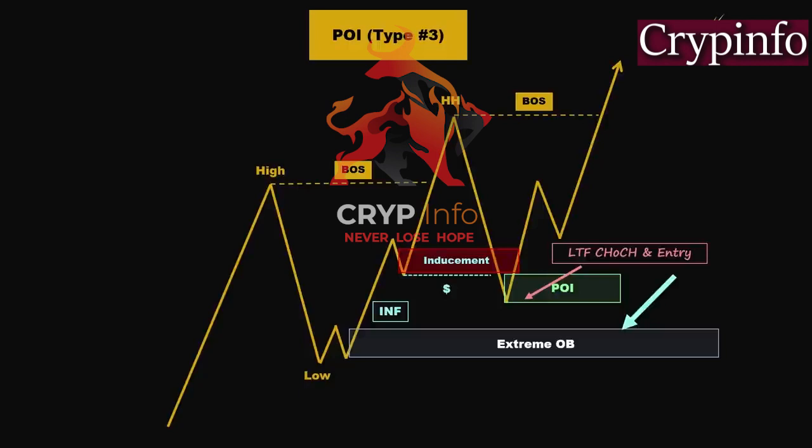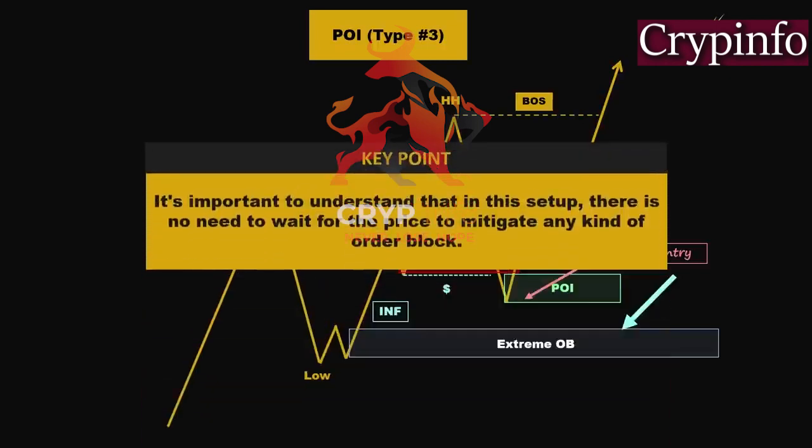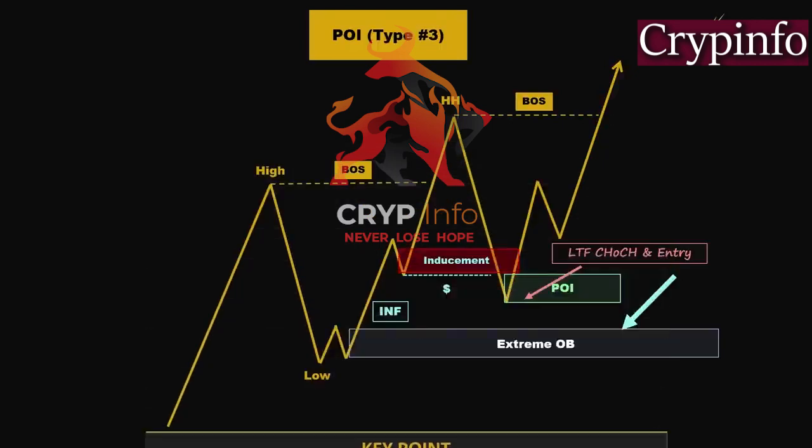Traders who wait for the price to come back down and mitigate the extreme demand often miss the trade opportunity. It's important to understand that in this setup, there's no need to wait for the price to mitigate any kind of order block.